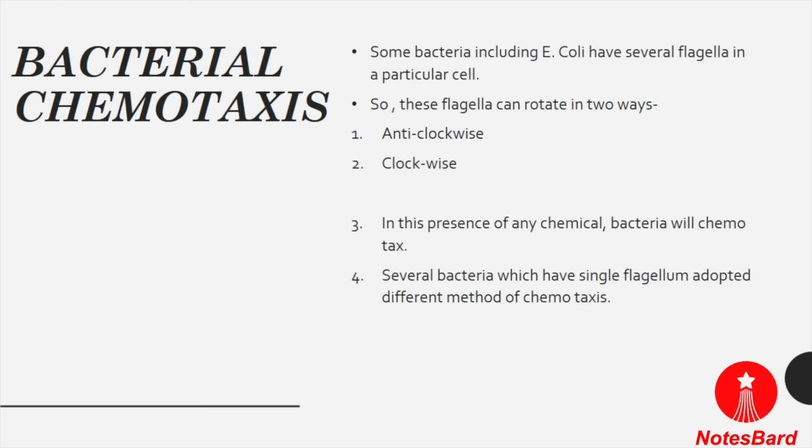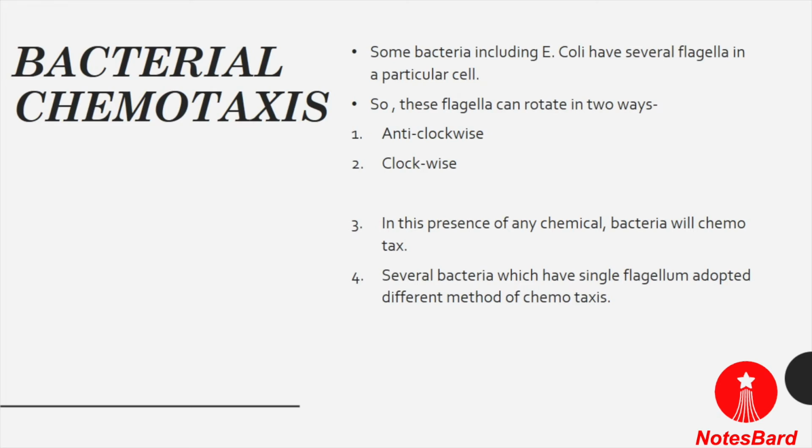We know that bacteria are prokaryotic organisms which do not have a definite nucleus and are unicellular in nature. Several bacteria have organelles named flagella and cilia, and these organelles help in the movement of these bacteria.